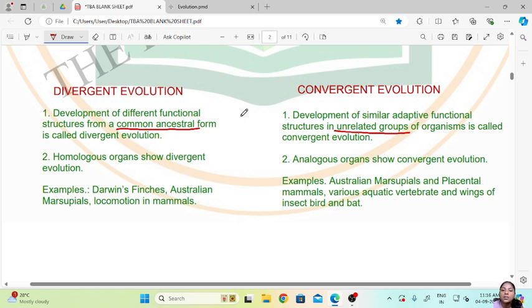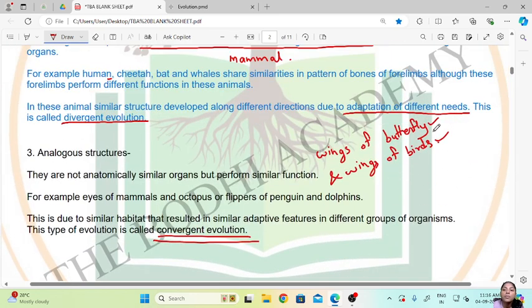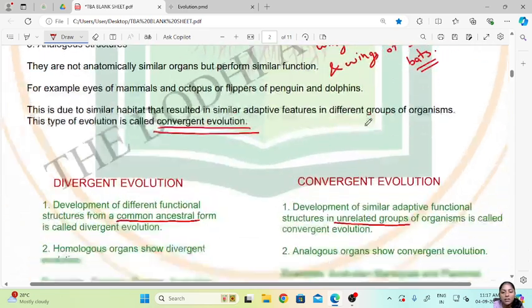Then talking about convergent evolution examples, again we have Australian marsupials, the placental mammals, various aquatic vertebrates, and the wings of insect, bird, and bat. Okay, so even the wings of bats. All these are different unrelated groups, but their structure, the wings, perform the same function, that is flying.